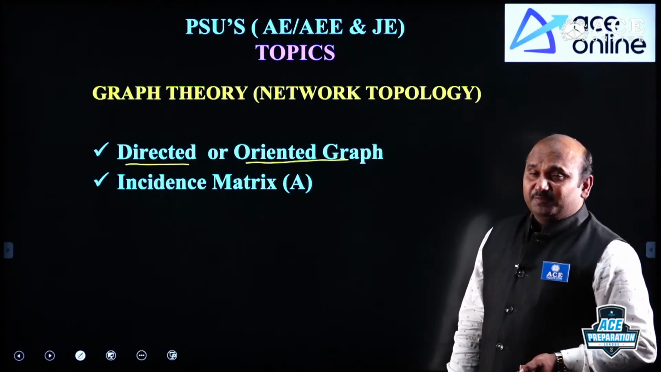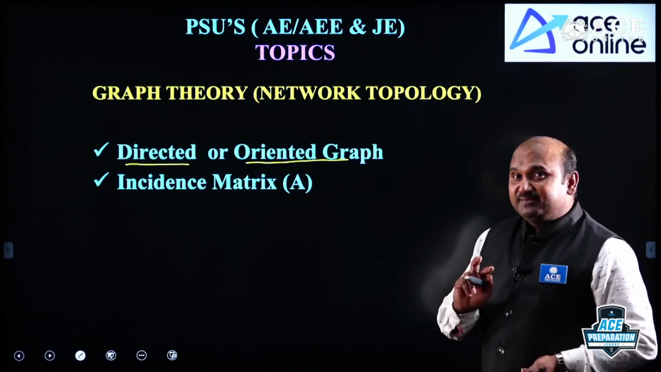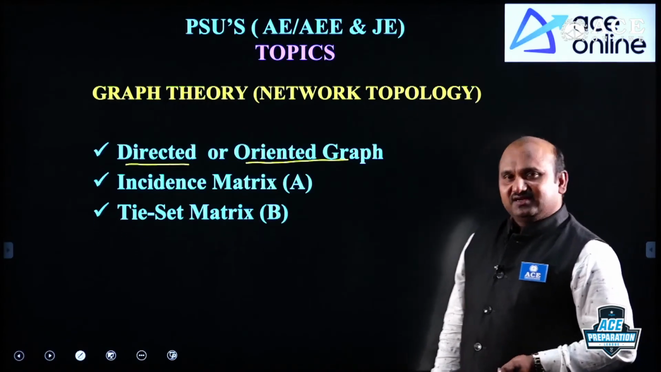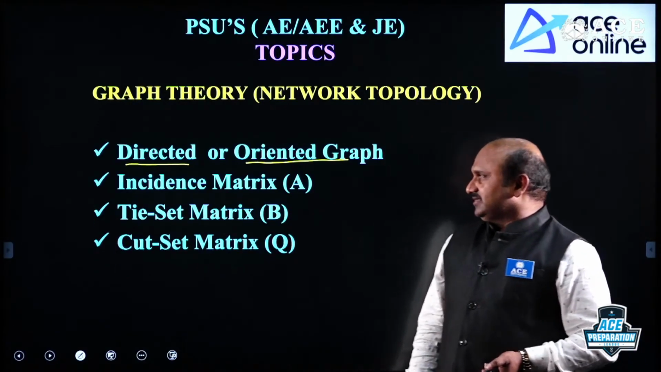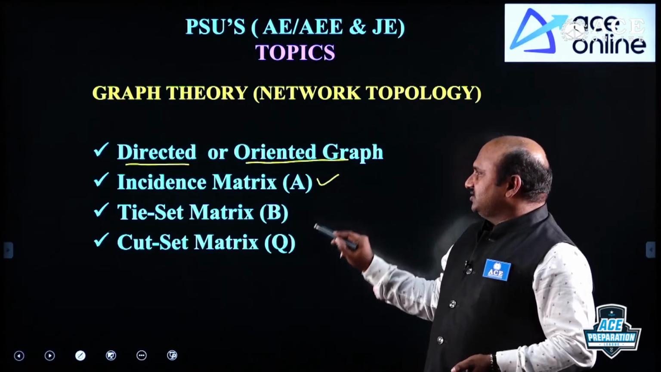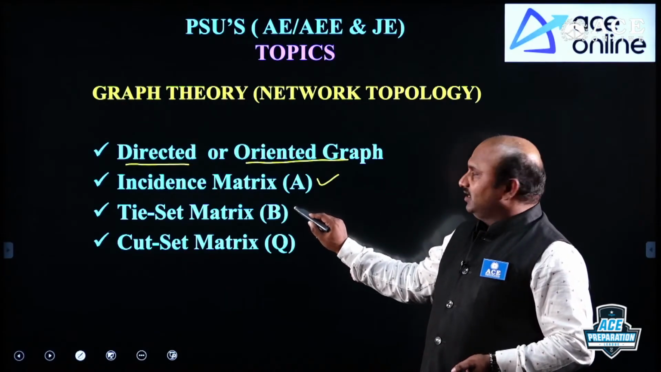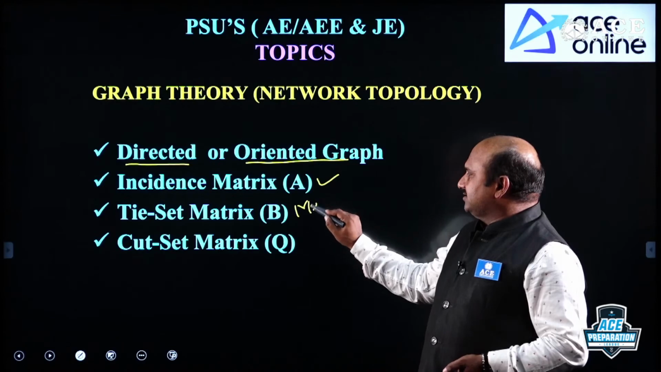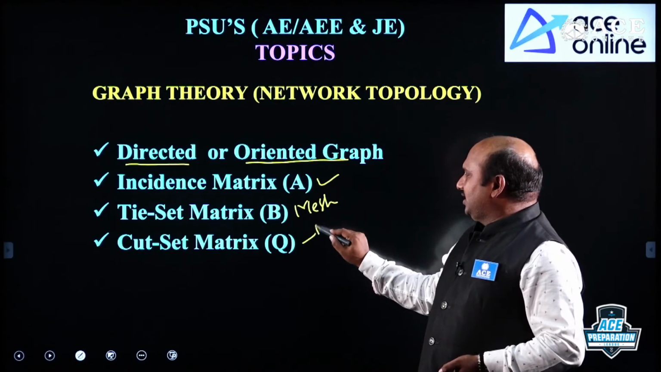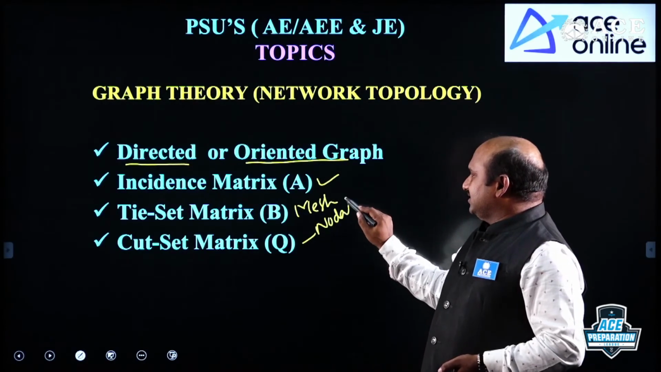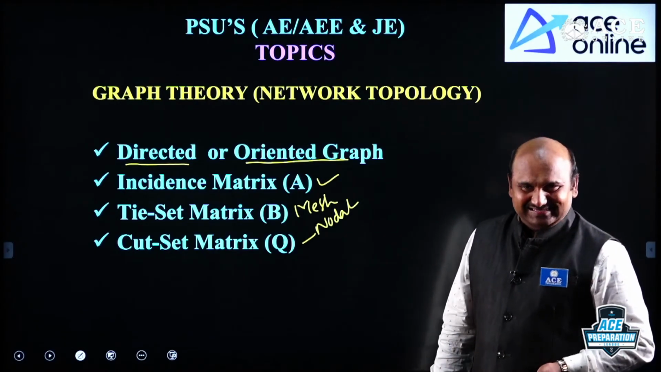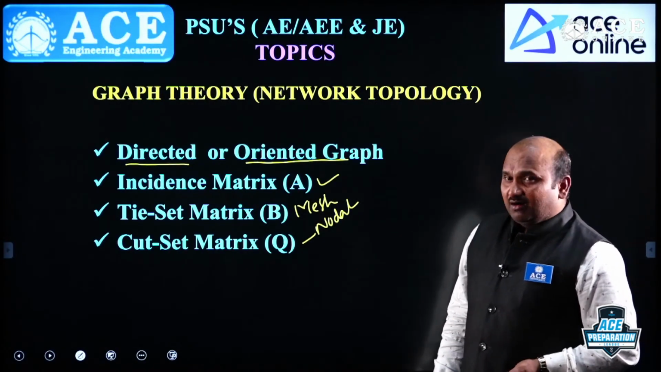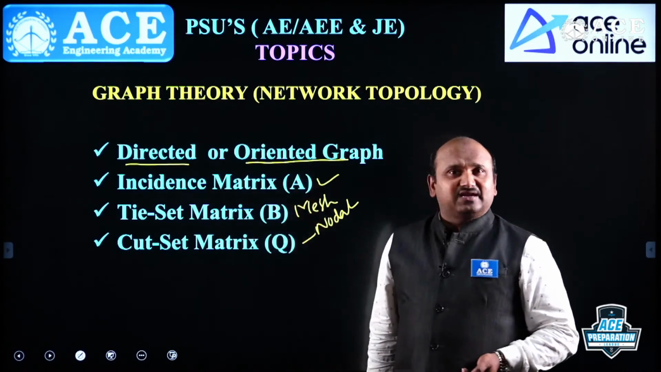Now these geometrical properties can be discussed in three matrices. One is the incidence matrix, the tie set matrix, and the cut set matrix. The incidence matrix will give the directions, the tie set matrix will give the mesh analysis, and the cut set matrix will give the nodal analysis. All of these we are going to discuss under graph theory.